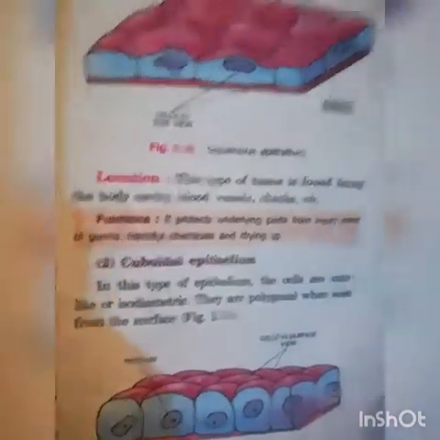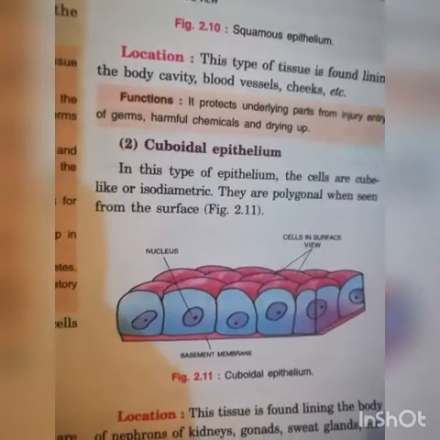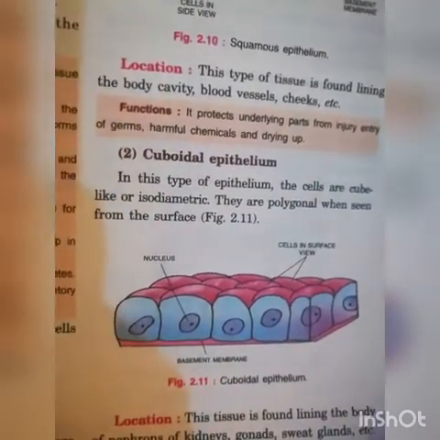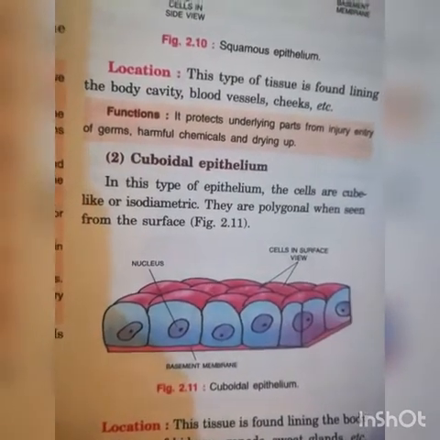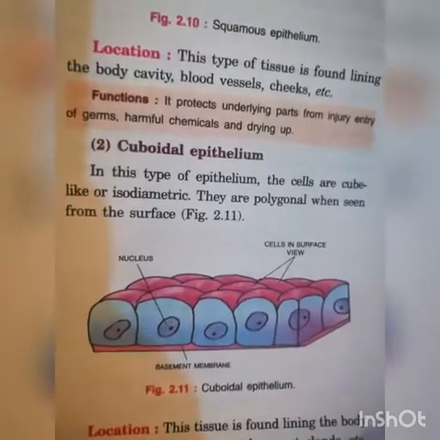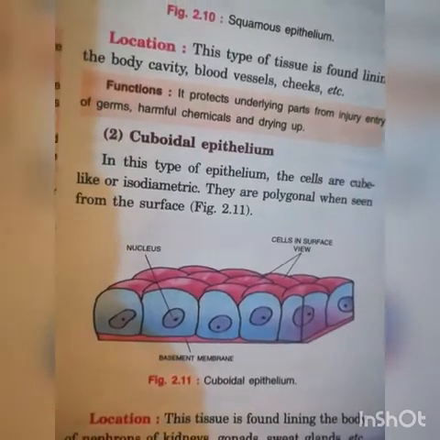Next one, cuboidal epithelium. In this type of epithelium, the cells are cube-like or isodiametric. They are polygonal when seen from the surface. Nucleus, basement membrane, cuboidal epithelium.